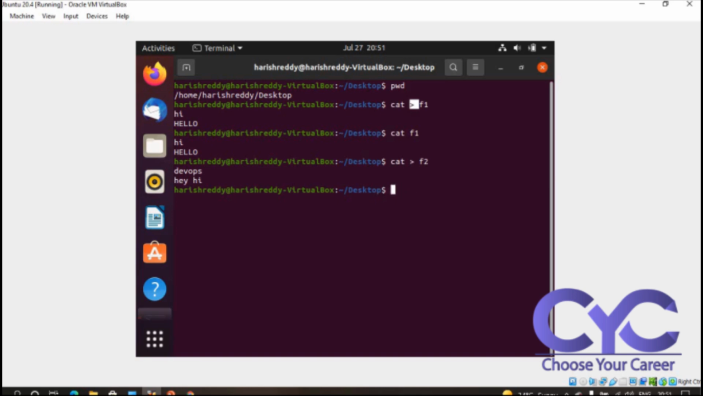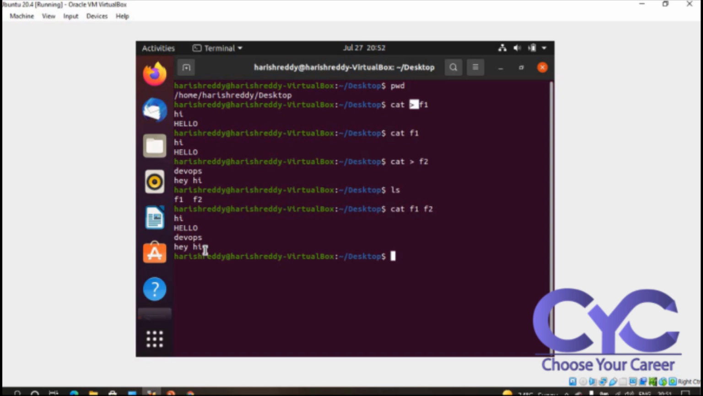First we can go with ls. So I was creating two files here. Cat f1, f2. See here, I merged the two files f1, f2. My merged output will be, first, in file 1 what we have: hi hello. In f2 what we have: DevOps hey hi. So this is how we are collaborating the two files in one position. This is how we are working with two files.